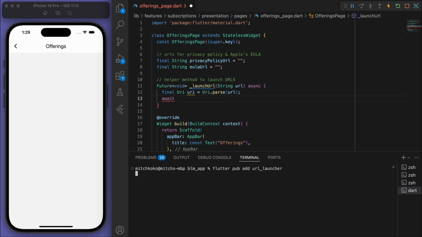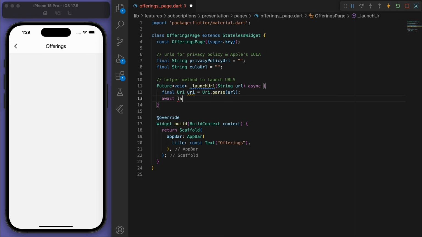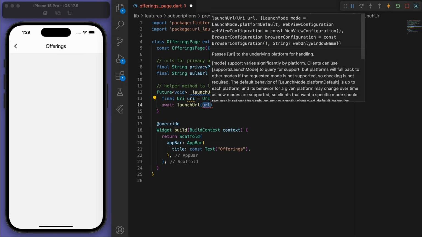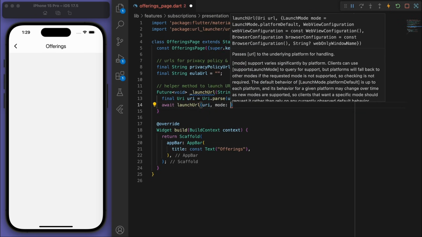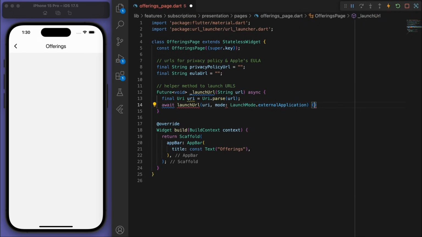This is just a very popular package to use. And you can see if I say launch URL, yep, there's our package. And for the launch mode, let's say external applications. So it'll just open up the Safari browser, for example.